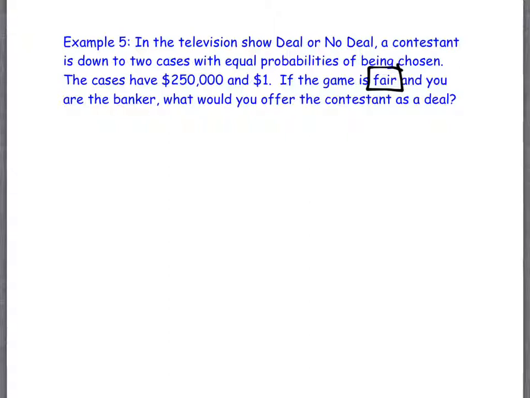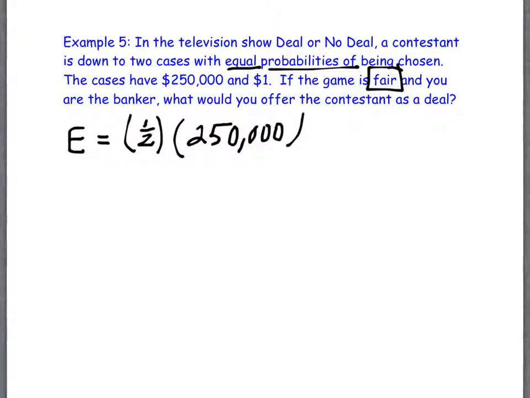So we're going to calculate an expected value here. And the probabilities are what? What's the probability that you have the $250,000 case? 1/2, right? Or 0.5. Because it said equal probabilities. And what is the value you get to take home if you have that case? $250,000. The government's going to take half, though, so, you know, I'm just saying. The other one also is a probability of 1/2, and if you have that wonderful $1 case, that means you get